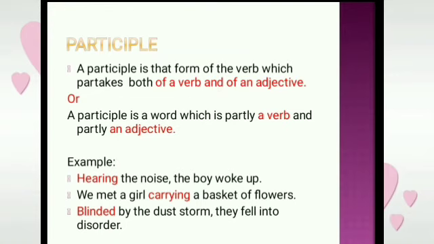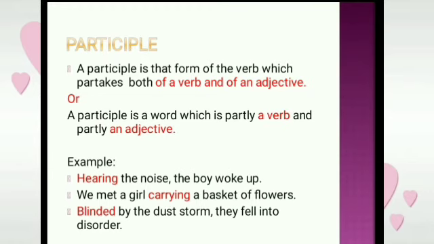A participle is that form of a verb which partakes both of a verb and of an adjective. It functions as a verb and also as an adjective. Or another example we can have, a participle is a word which is partly a verb and partly an adjective. It is not completely a verb, not completely an adjective, but it is partly a verb and partly an adjective.